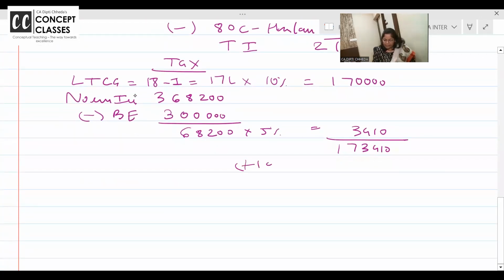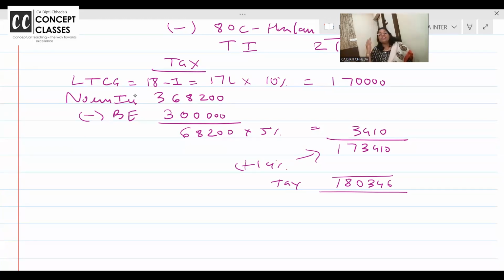173,410 plus 4% cess. Directly I am doing it into 104%. So the tax is coming. In the exam, don't do it like this, write it fully. Concept, I am going slow. When it comes to working, I am going fast. What is the tax liability? And you have all studied section 288 and 288B, which says income and taxes should be rounded off in multiples of 10. So round off to 180,350, over and out.